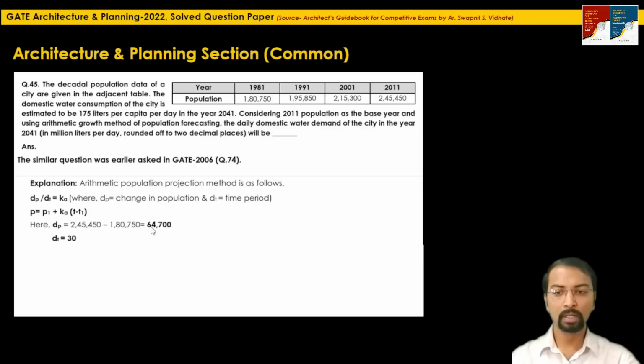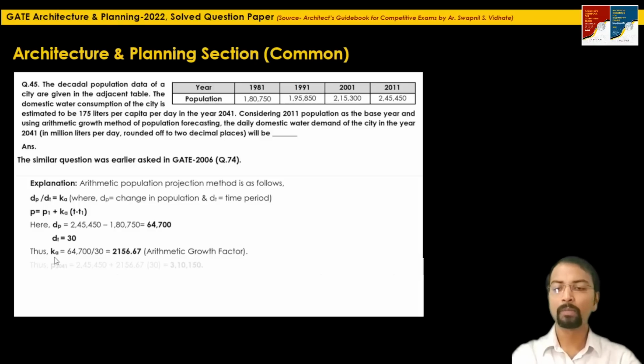You will get dP as 64,700. dt, the change in time period, is 30 years, from 1981 to 2011. So you will get the value of Ka as 64,700 divided by 30. You will get Ka equal to 2156.67. This is the arithmetic growth factor, Ka.